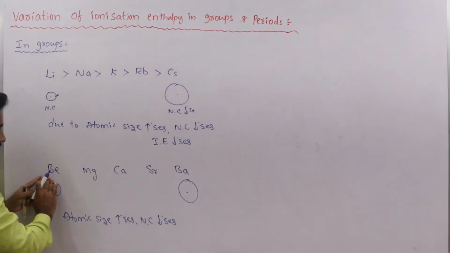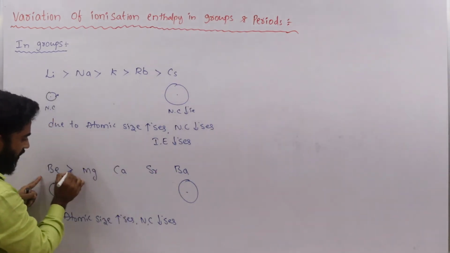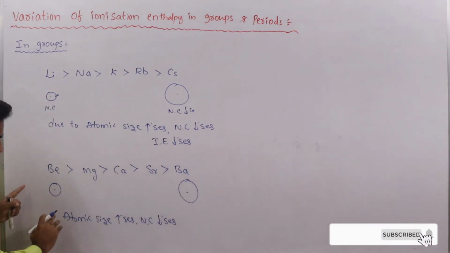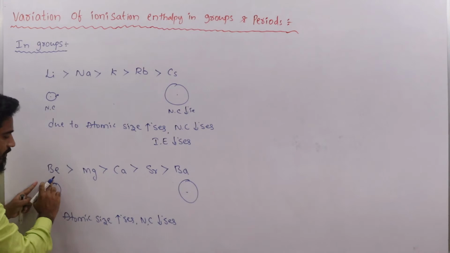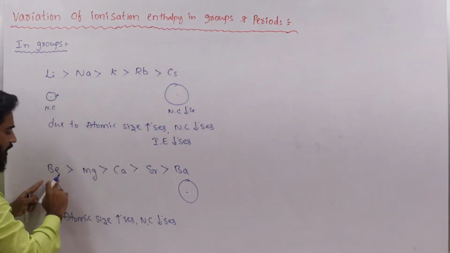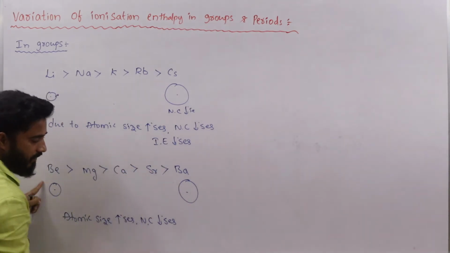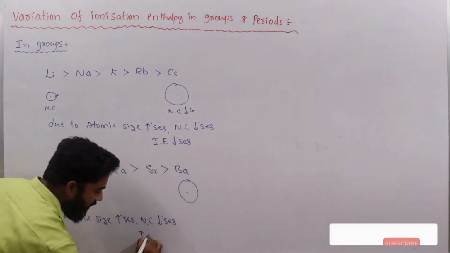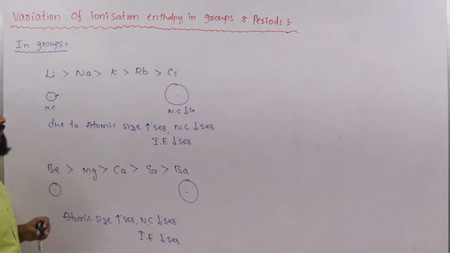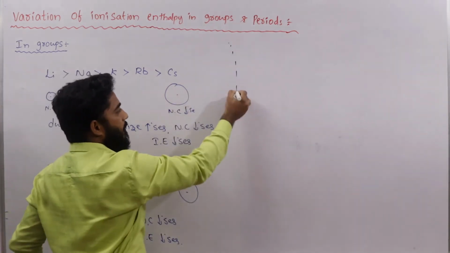That's why from beryllium to barium ionization energy decreases. What is the reason here? Atomic size increasing and nuclear charge decreasing from beryllium to barium. That's why ionization energy decreases.